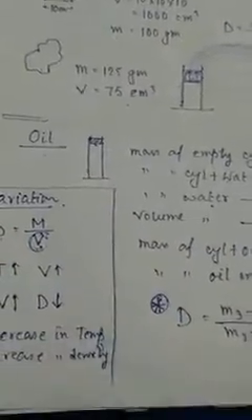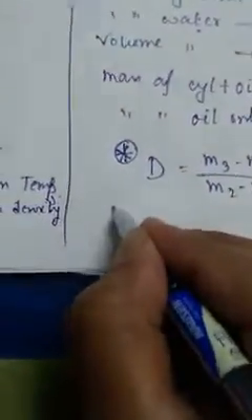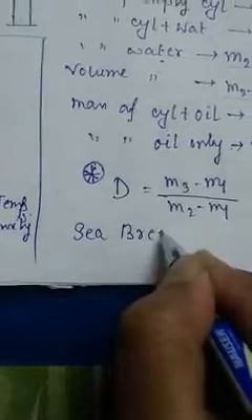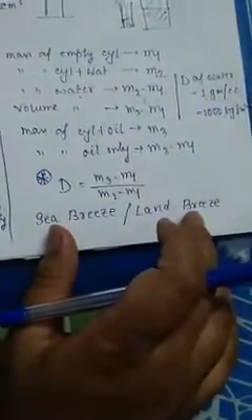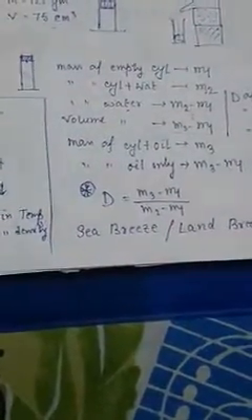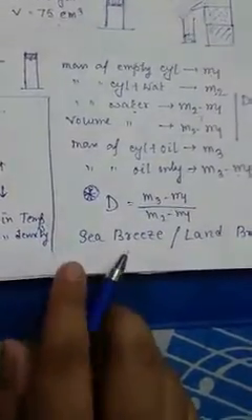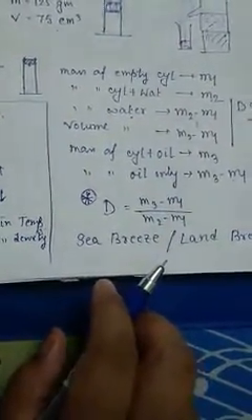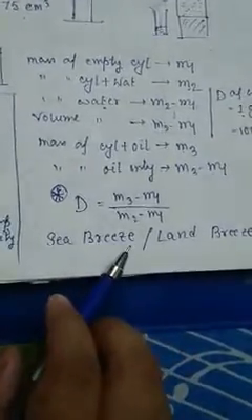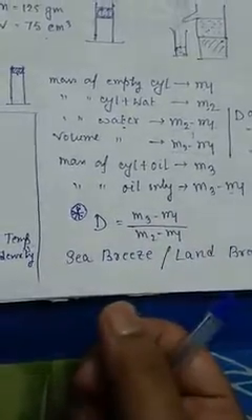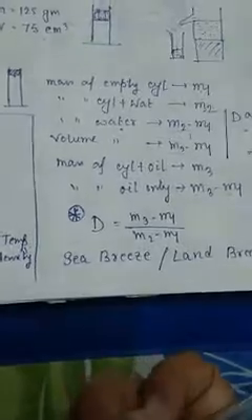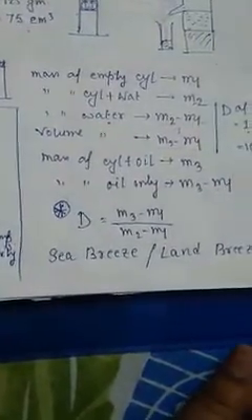There are also two consequences, sea breeze and land breeze. What am I talking about? I am talking about sea breeze and land breeze, related to this consequence. What is sea breeze? In the daytime air comes from the seaside to the land. This is sea breeze. Why? Because in the daytime land gets hot fast, and that is why the air which is attached to the land goes up, and the cold air from the sea just flows to fill up the empty places.